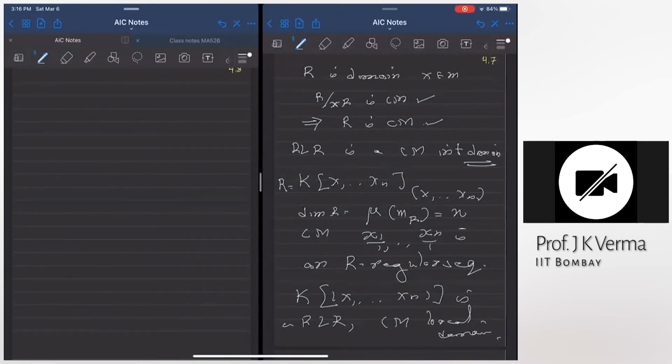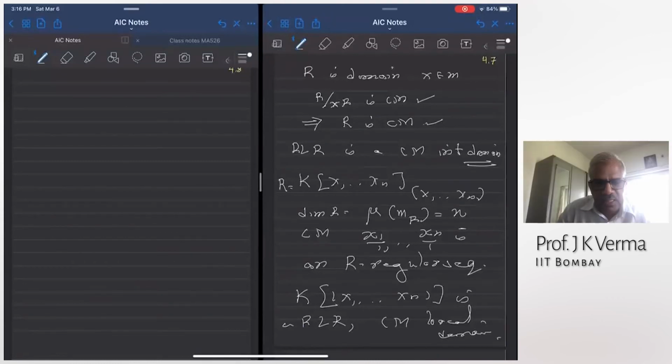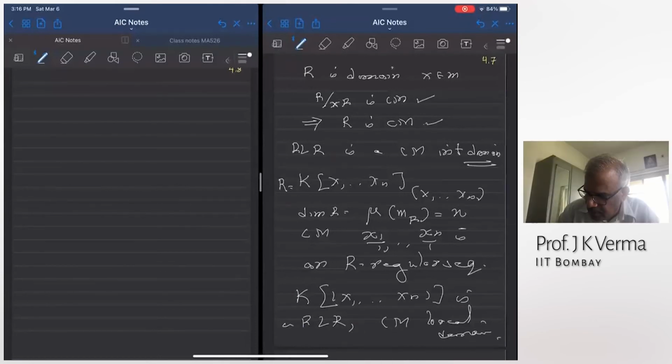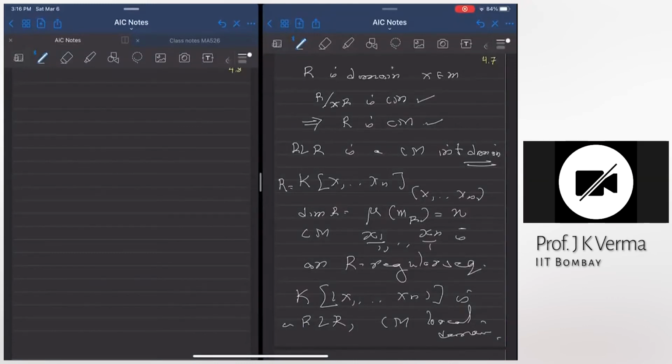So the converse, you are saying that R mod XR is Cohen-Macaulay plus R is Cohen-Macaulay. I can't hear you clearly. Can you speak louder? So you are saying that R mod XR is Cohen-Macaulay, plus R is Cohen-Macaulay, if R is a local ring. What's the show here, in this proof? Yeah, the right hand side top.